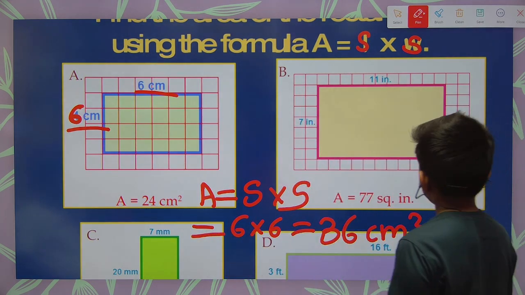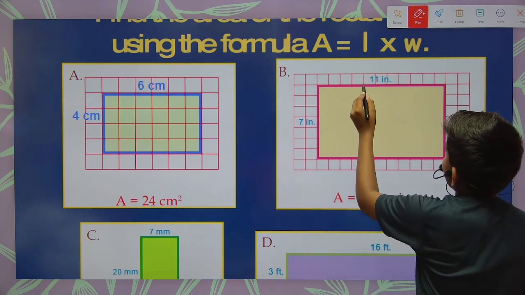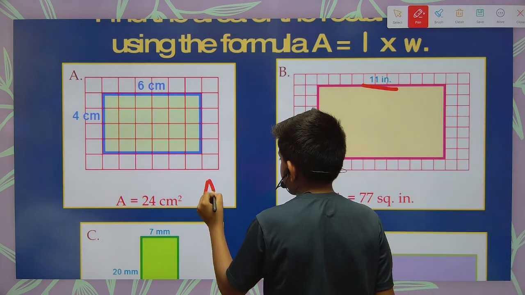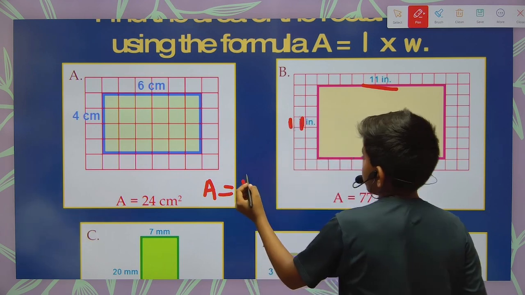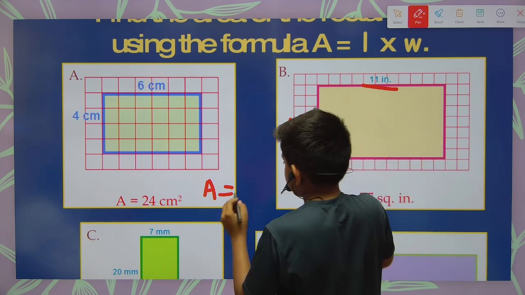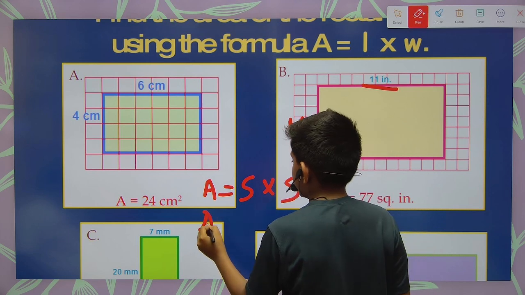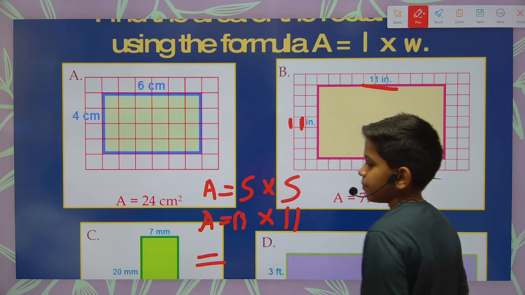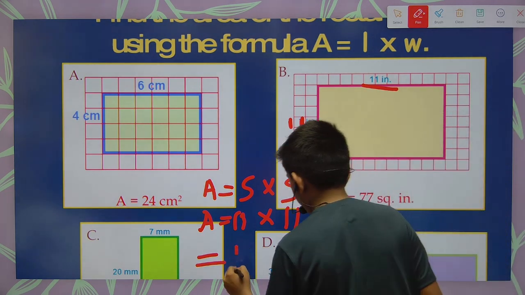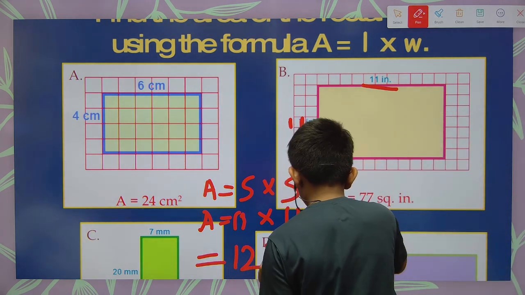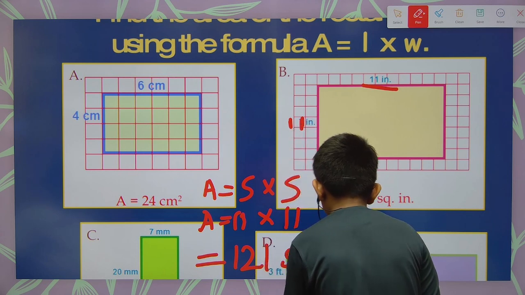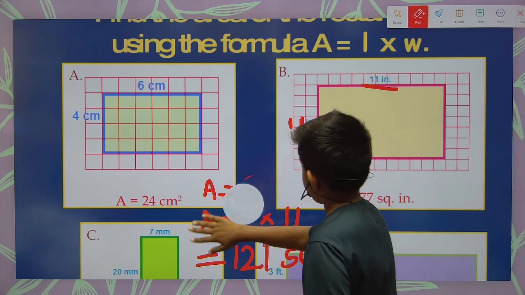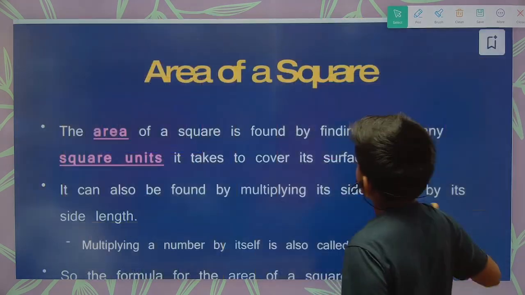Okay, next we have 11, and here also we have 11. Okay, 11 into 11. So area is equal to side into side. What is the side here? 11. 11 into 11 is 121 square inch. So here we have 121 square inch. Now this is the formula to find the area of a square.